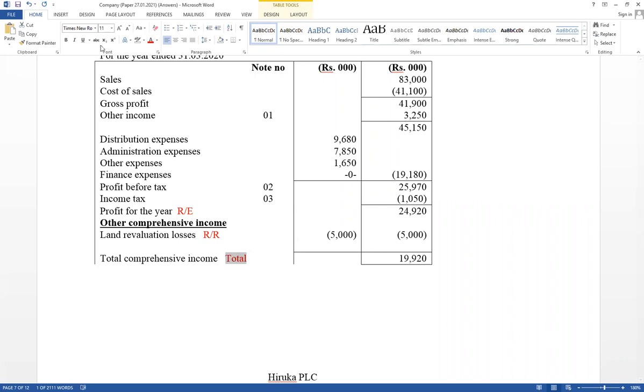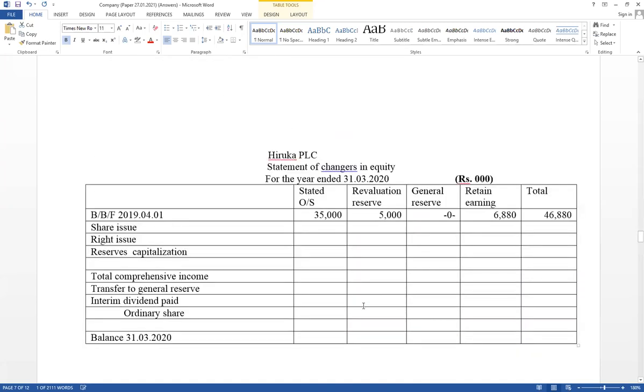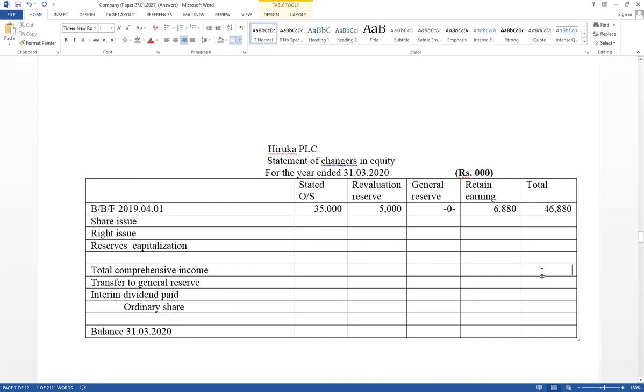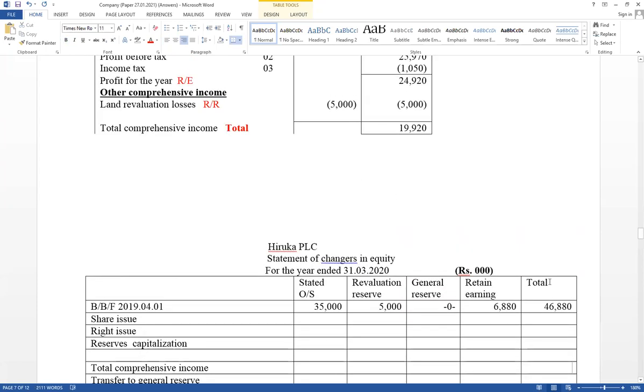Think how to record total comprehensive income. This is the total comprehensive income. This one retained earning column. This one revaluation reserves column within brackets. And total value total column. That then records as a total comprehensive income. Total value equal 19,920. And profit for the year 24,920, retained earning column 24,920. As well as revaluation reserves within brackets 5,000.